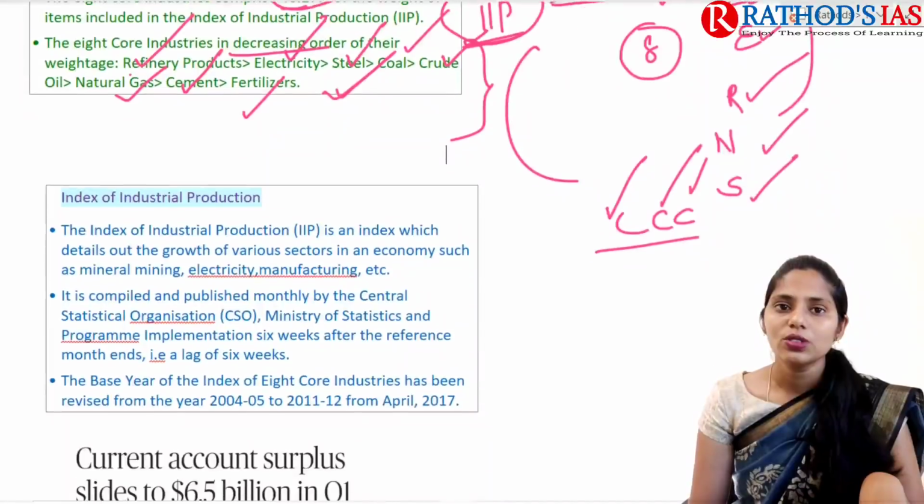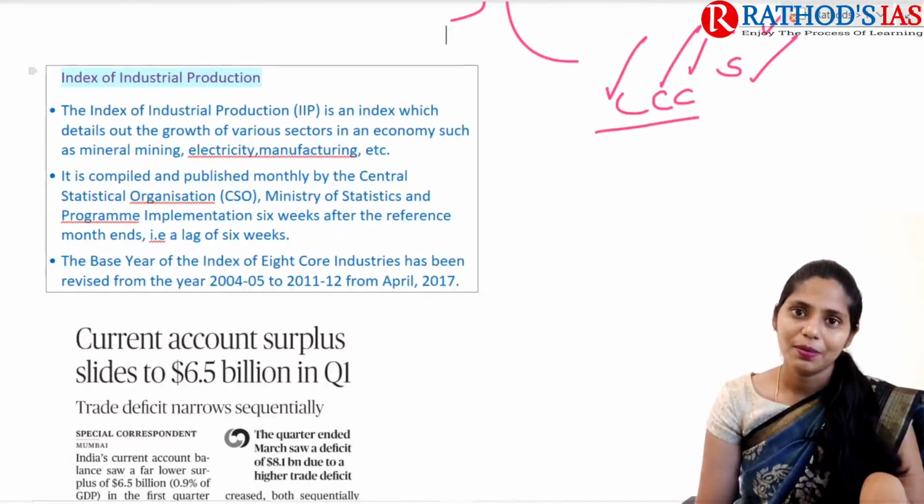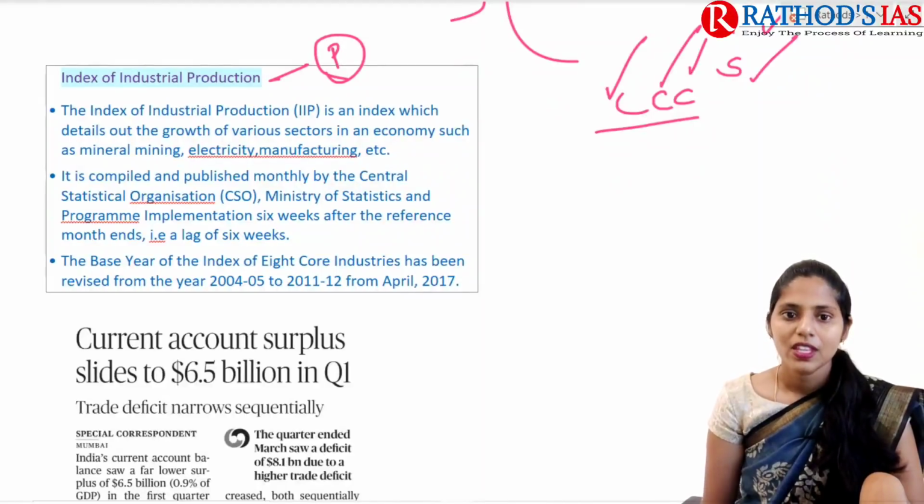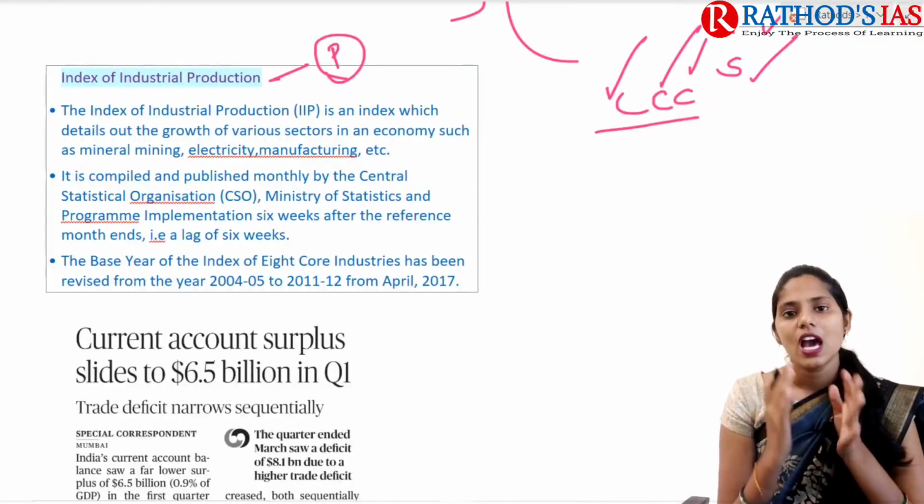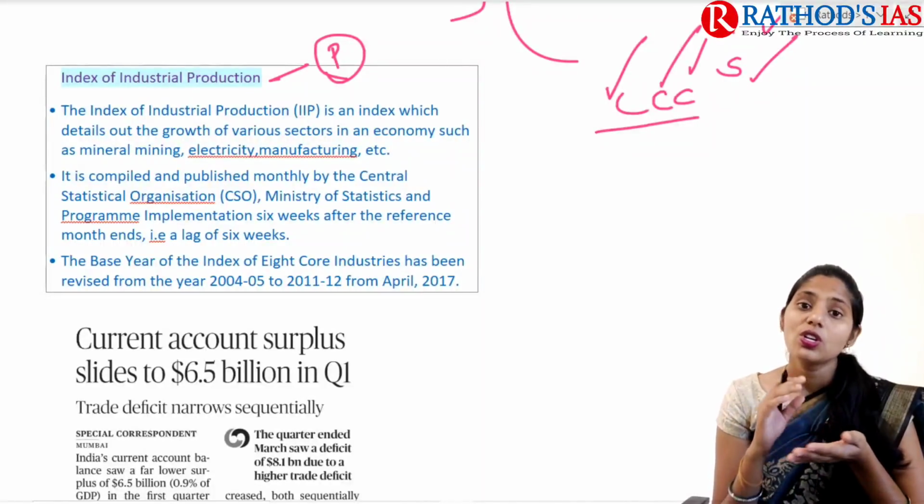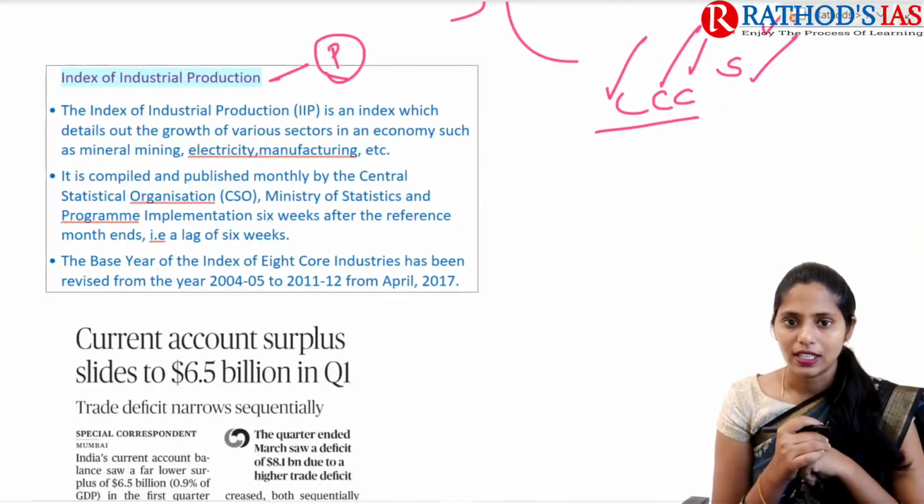And now let us try to see the Index of Industrial Production. This topic is very important for your prelims. So what is this index? IIP stands for Index of Industrial Production. So what is this index actually?